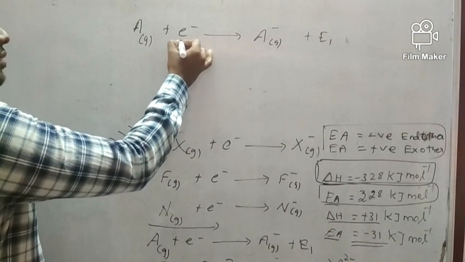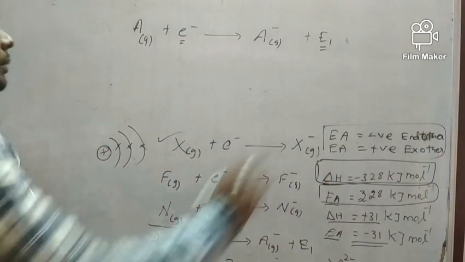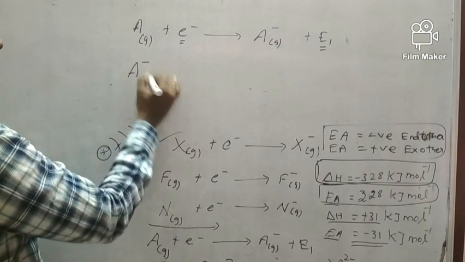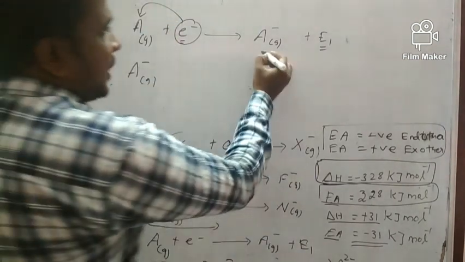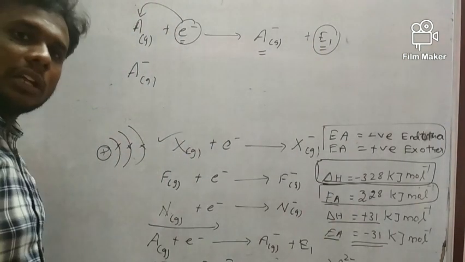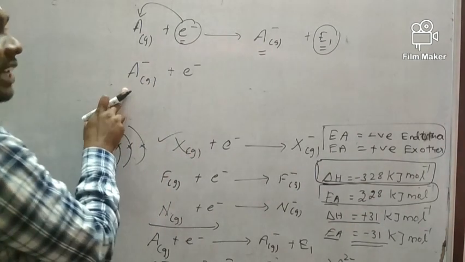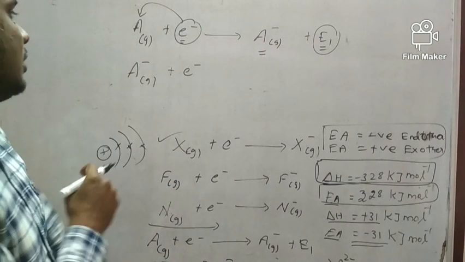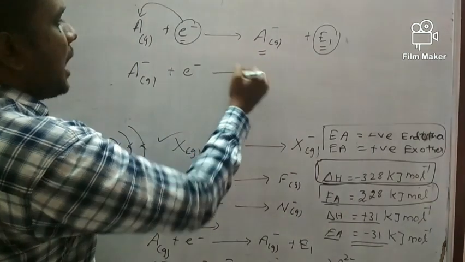So here the addition of the first electron is electron gain enthalpy. I am adding the electron to the neutral atom A, so it becomes A minus. So it is electron gain enthalpy 1. Suppose I am now adding a second electron to the A minus monovalent anion. What is happening? Here we have to listen well.